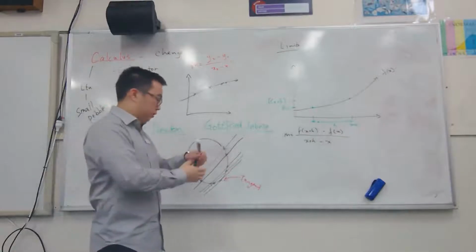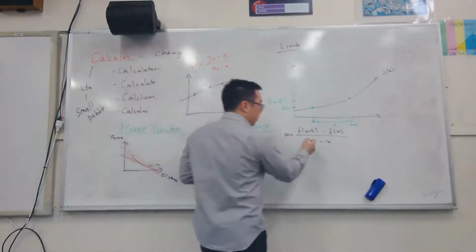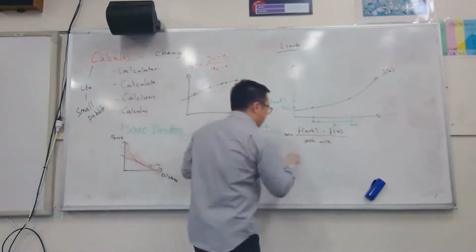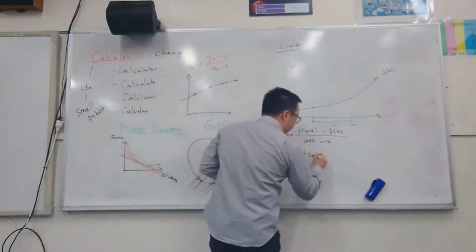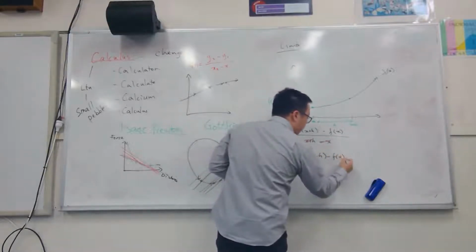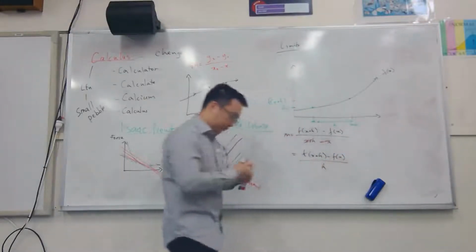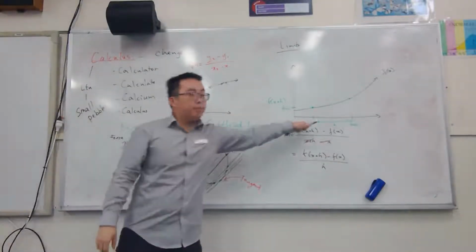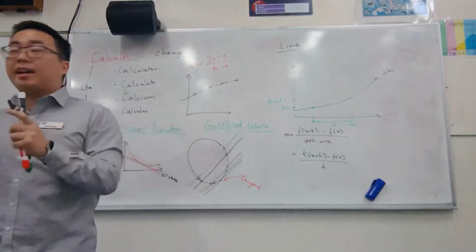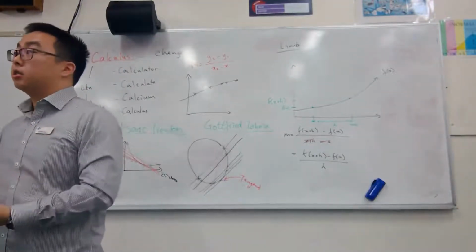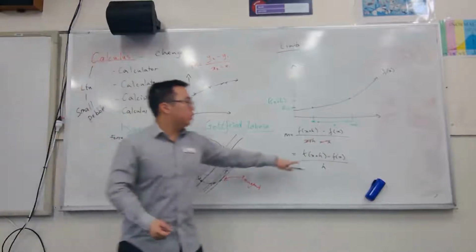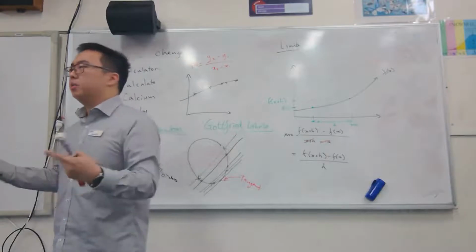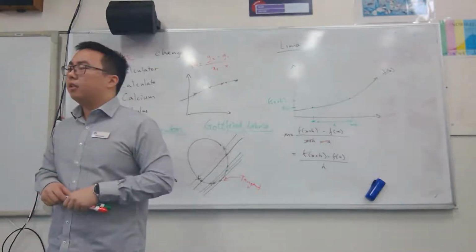Now, by simplification, I know that I can just cross these ones out, can't I? Positive x and negative x cross them out. And we end up with this equation here: f of x plus h, take away f of x, over h. Now, like we mentioned, Isaac wanted to make this gap h as small as possible, because the smaller that gap is, the more accurate our gradient is going to be. But the issue is you can't let h equal 0, otherwise you end up with some undefined value.